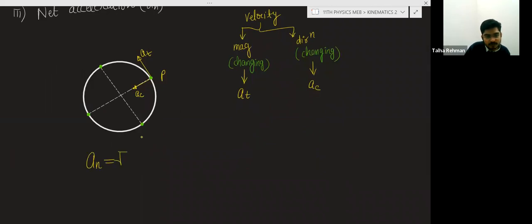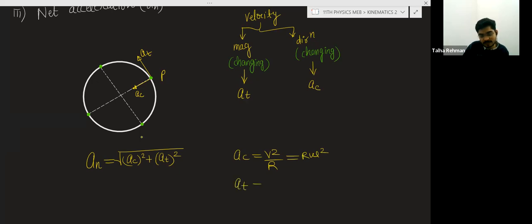That is equal to the square root of centripetal acceleration squared plus tangential acceleration squared. And what is centripetal acceleration? V squared by R or R omega squared. What is tangential acceleration? dV by dt.